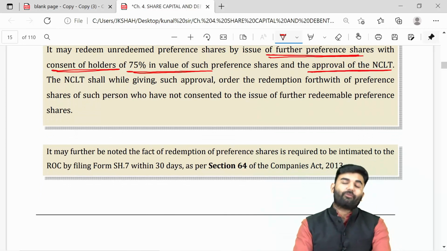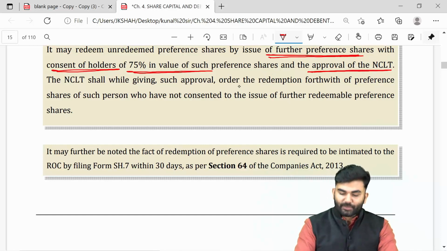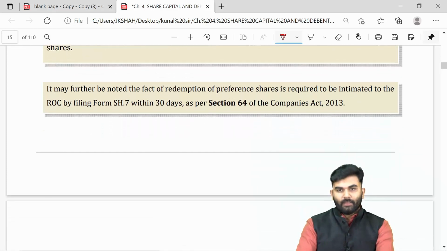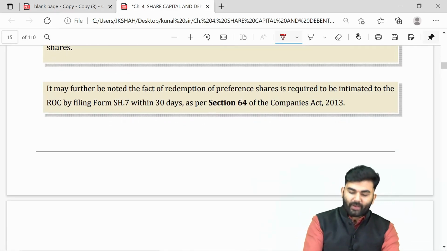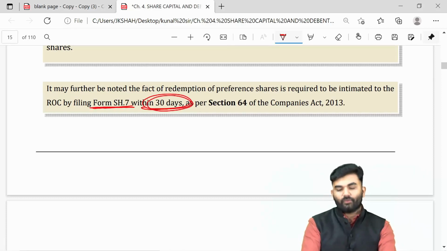However, if any preference shareholder is not ready to give his consent, then such preference shareholders can be redeemed forthwith, that is, on an immediate basis. The company needs to file the details with the ROC under Form SH-7 within 30 days.